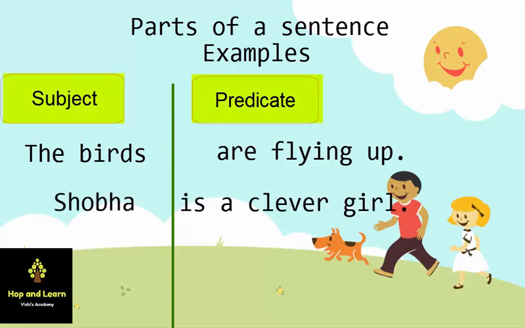Now next sentence, "Shobha is a clever girl." Shobha is what? Shobha is a person. So it is a subject. "Is a clever girl." Now who is a clever girl? We are talking about Shobha. So it is a predicate.